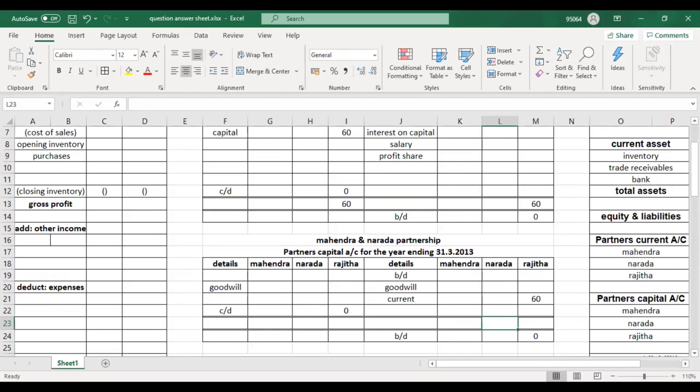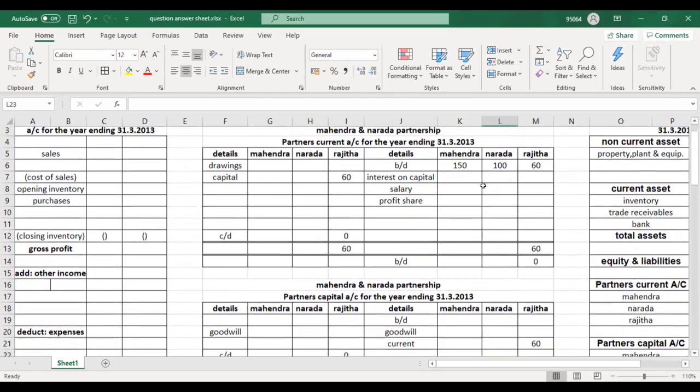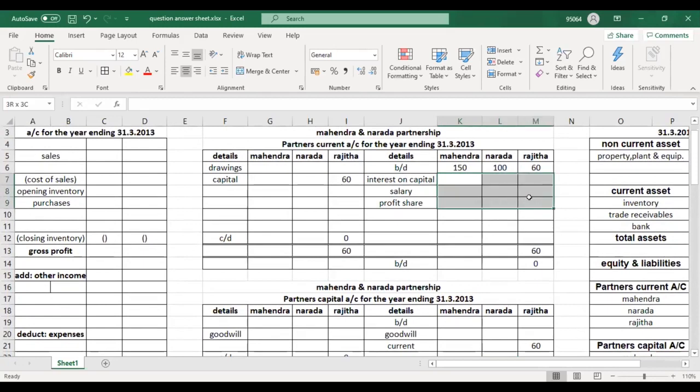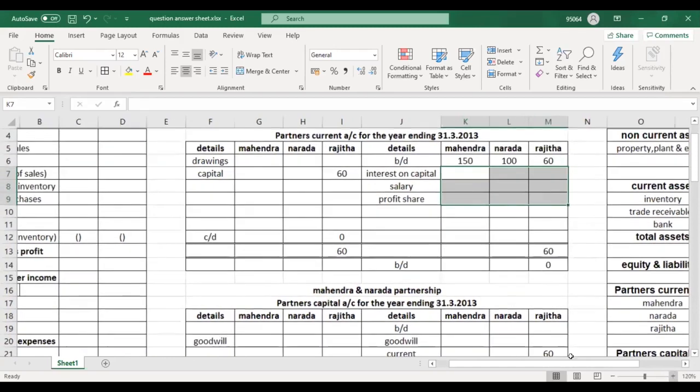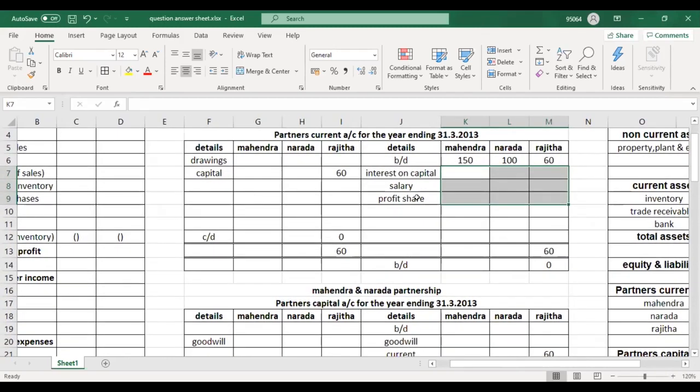Rajita is retiring at the start of the year, so he isn't entitled to any of this. Any of what? Interest on capital, salary, profit share. He isn't entitled because he retired at the beginning, the start of the year.